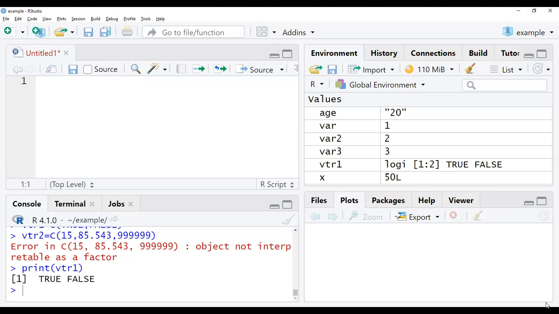So I'll be giving you one more data now. So with the decimal values, how it will be considered. So vector 3 I'm giving as caps L we have to give.